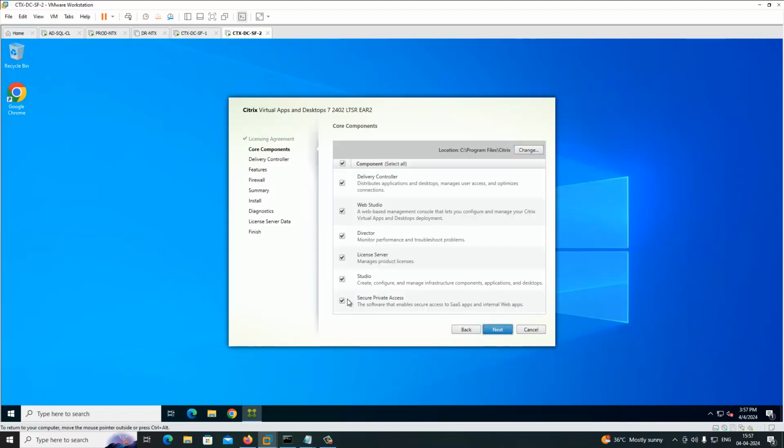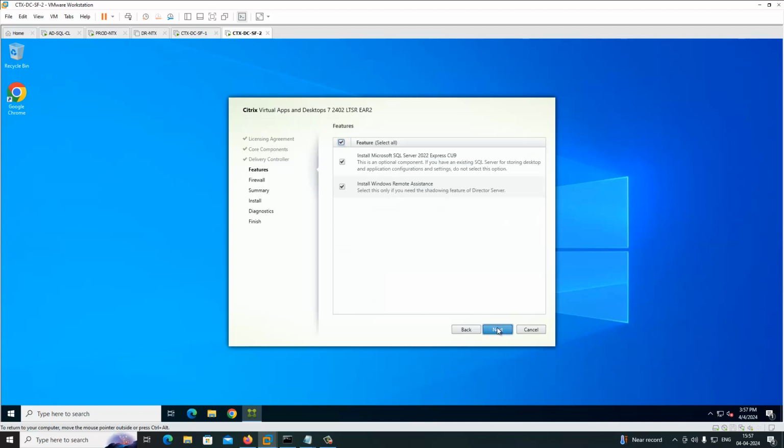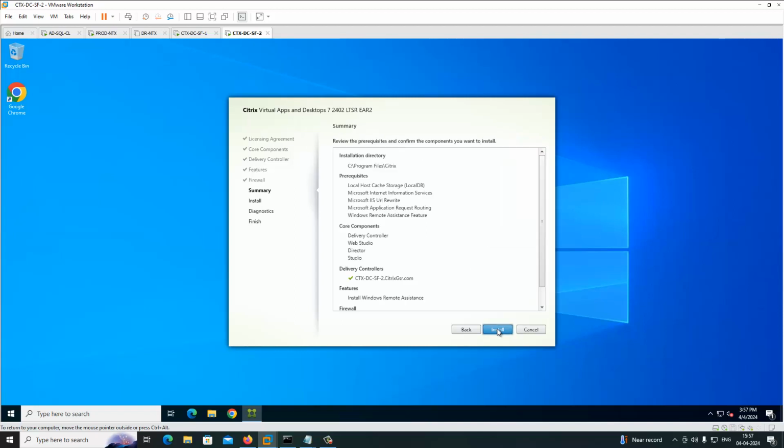I'm going to uncheck this one. This is the secondary server, so I'm not going to use a license server here. Just click next. I'm not going to install SQL here; I will install the SQL role only on the primary server. On the secondary server I'm installing only the delivery controller, Web Studio, Director, and Studio. So click install.